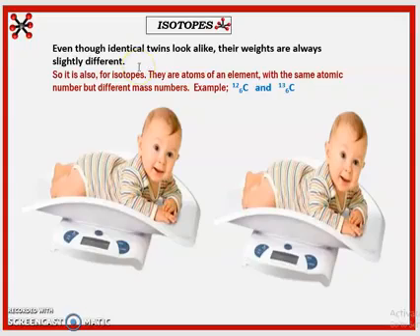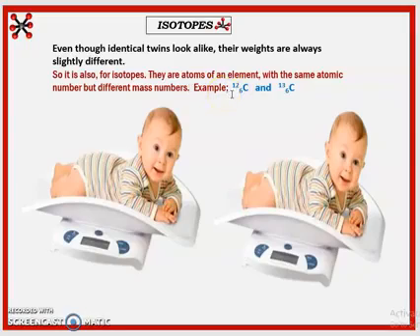They are atoms of the same element, with the same atomic number, but different mass numbers. Just like twins are babies from the same egg, with the same skin color, everything, but different weights.